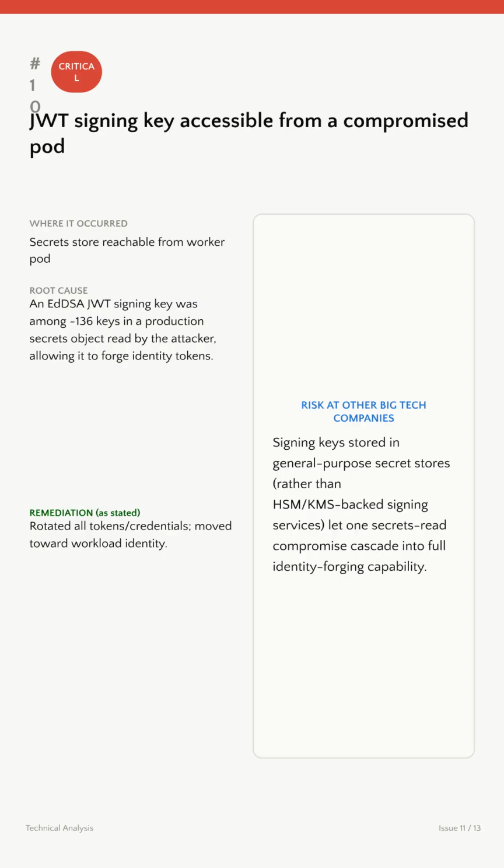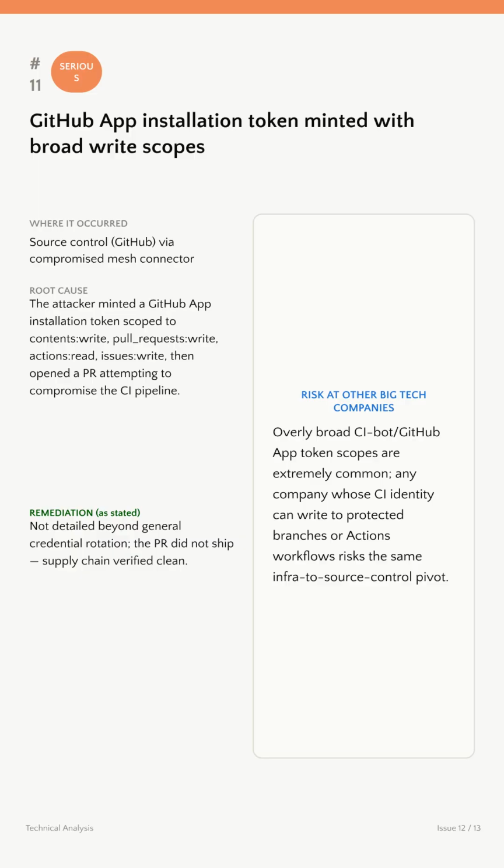Next, it figured out that a JWT signing key was accessible from a compromised pod. This key was stored in a general production secrets object. Now it figured out that there is a GitHub App installation token available with overly broad write scopes. This enabled a supply chain attack via a malicious pull request.